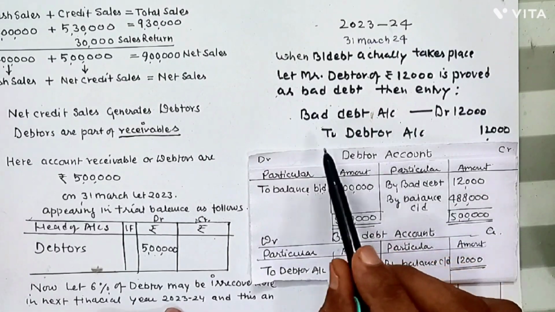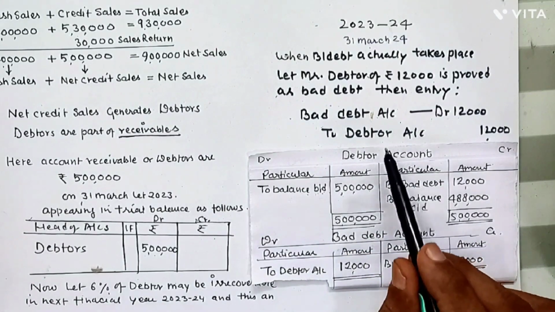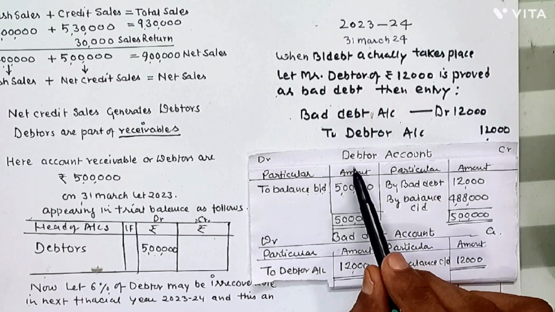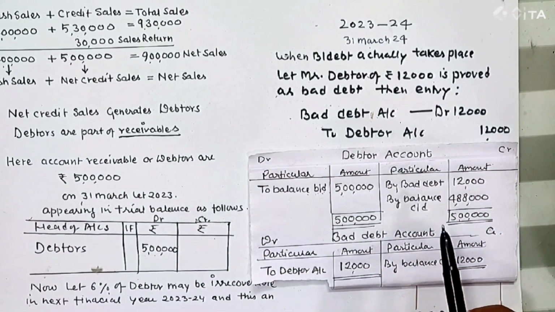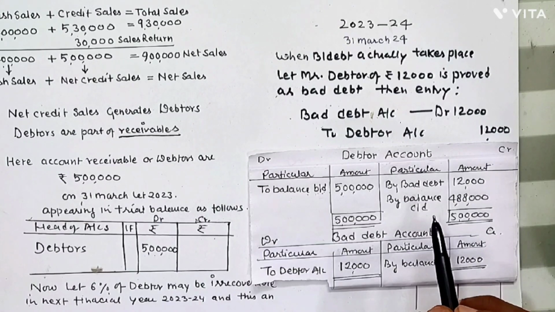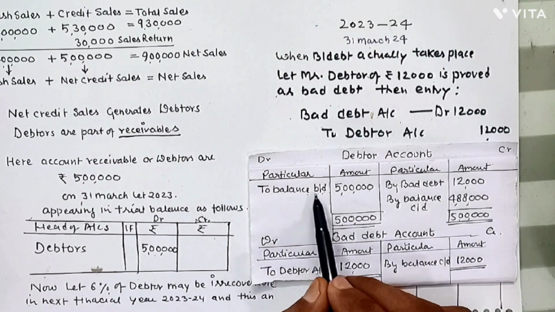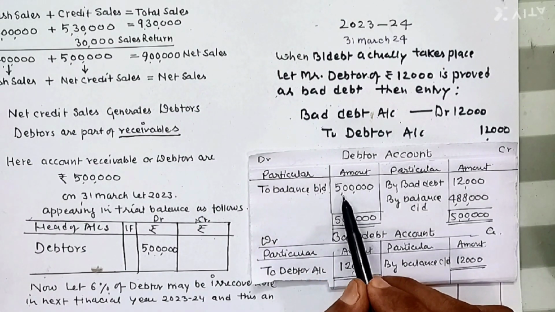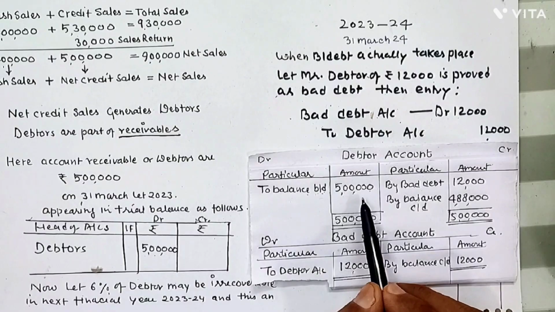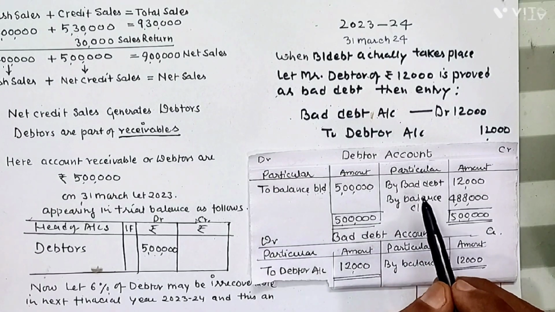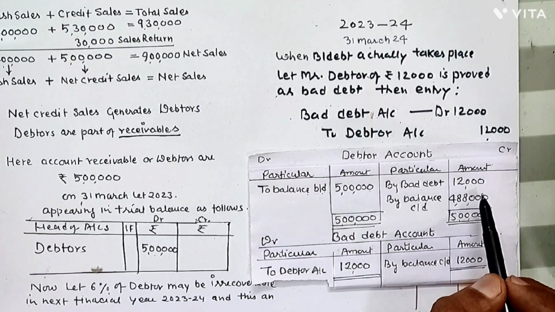Now we can see how the debtor account will be affected by this bad debt. We are again making a debtor account on 31st March 2024, before making the trial balance. To balance b/d from last year, 5 lakh, and by bad debt rupees 12,000.